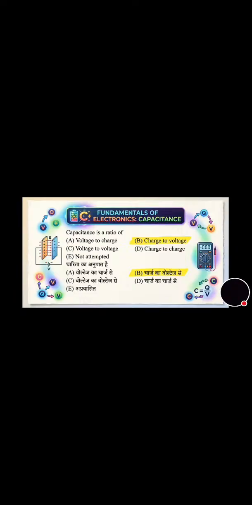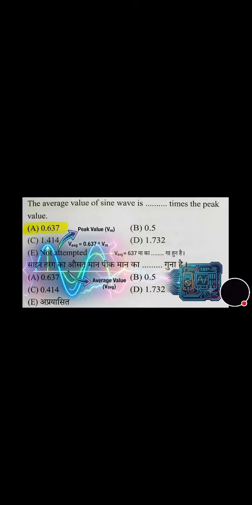Next question is 5S. 5S is a system used for, correct answer is option B, housekeeping practices. And you can go through the photos and understand the 5S. Now next question, the average value of sine wave is how many times the peak value? So the correct answer is option number A, 0.637. Now move towards the next question.